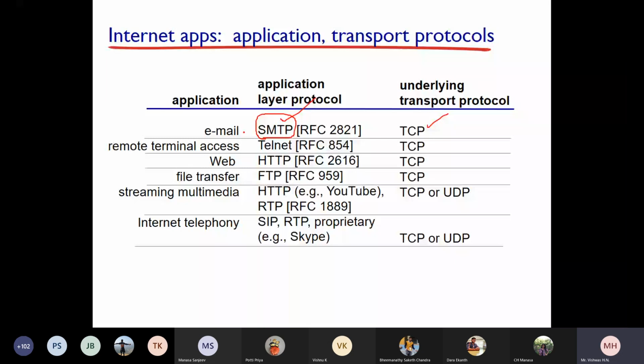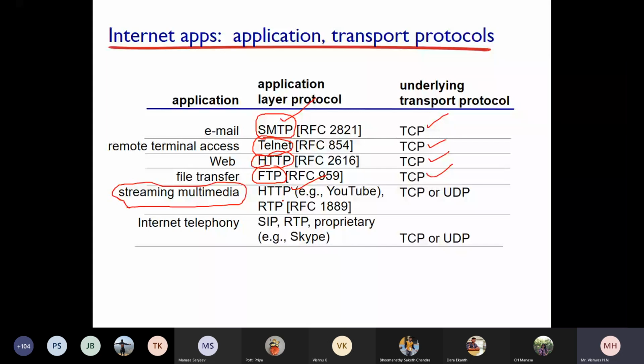Remote terminal access, telnet, and in the transport layer also it should be TCP. Web means browsing: you send some query to a server and you get a response, that is through HTTP. That also requires a TCP connection, because it should be reliable. File transfer, of course, should also be with TCP, and the protocol is FTP in the application layer. Next comes streaming multimedia. Online, that means multimedia applications, you may use HTTP. For example, YouTube uses HTTP. There is another protocol called RTP.